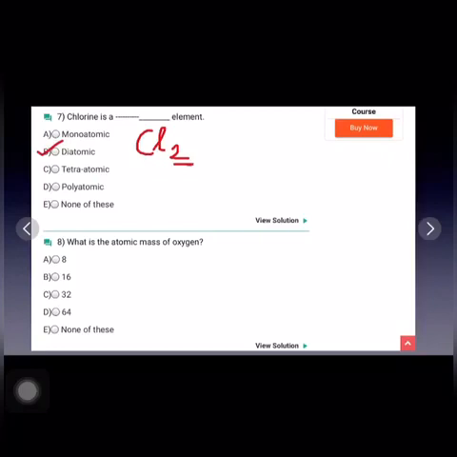Next question is question number 8. What is the atomic mass of oxygen? So we know the atomic number for oxygen is 8. So therefore atomic mass of oxygen is double the atomic number, that is 16. So 16 is the atomic mass of oxygen.